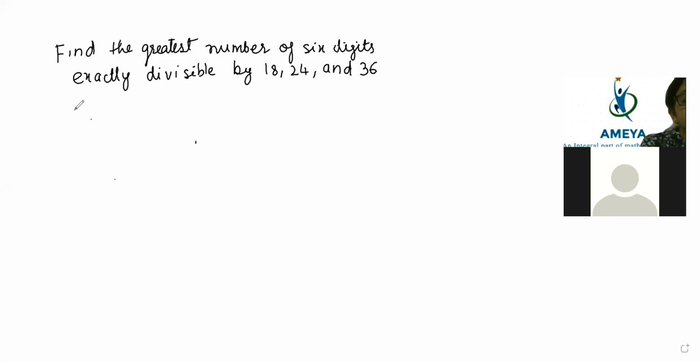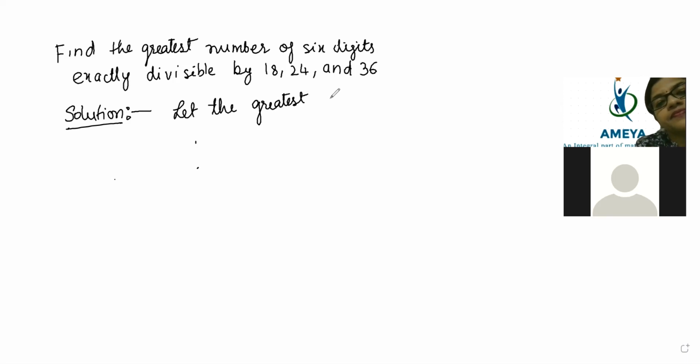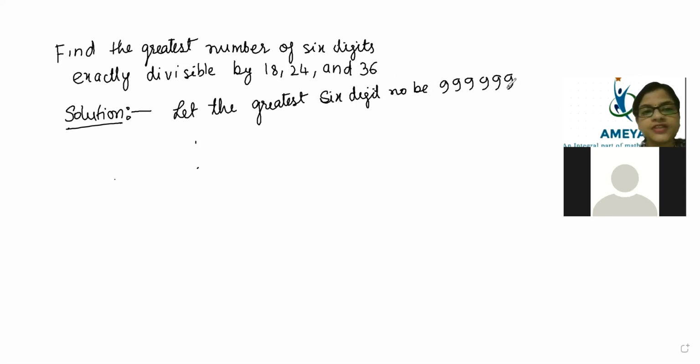So first, write each content very nicely. I understood, beta. Once you wrote that, I understood what you have taken. So, let the greatest 6-digit number be 999999. Let the greatest 6-digit number be this much.